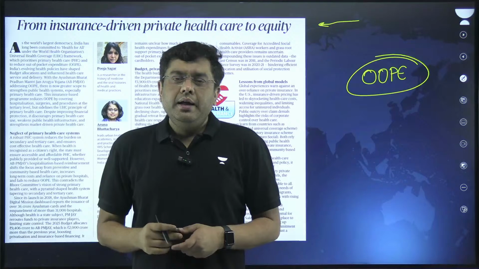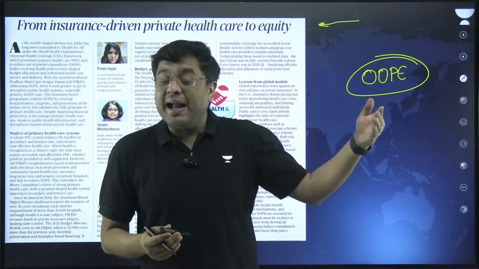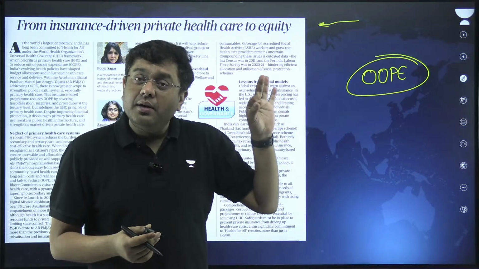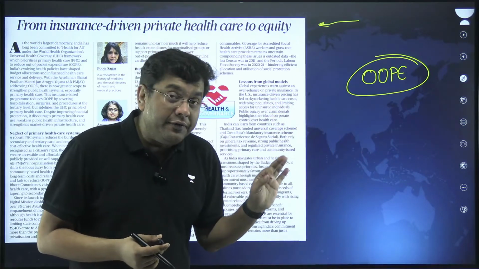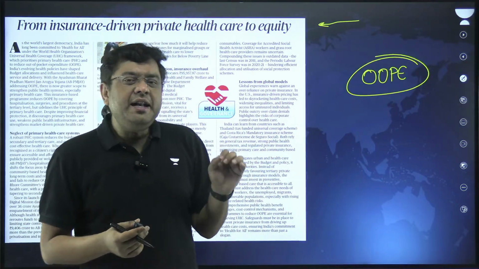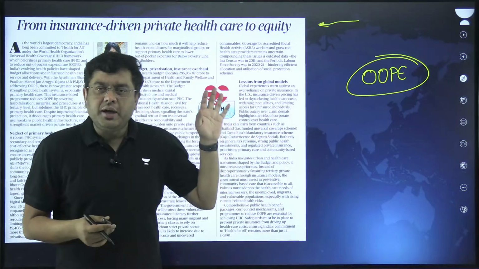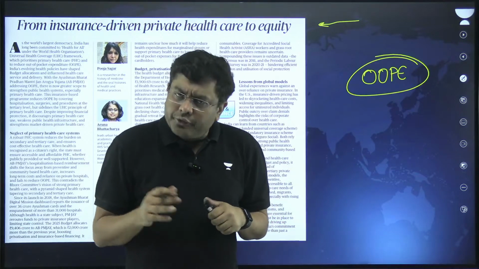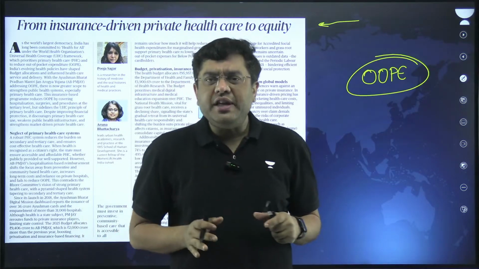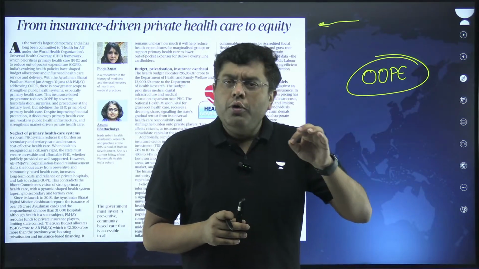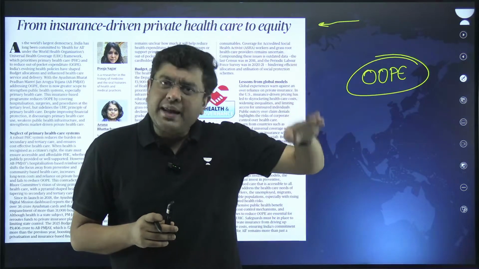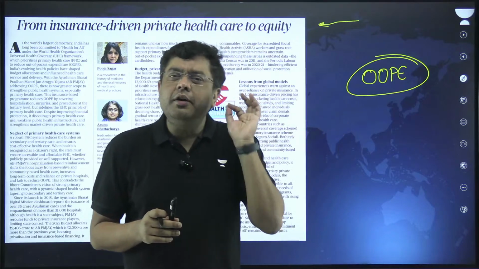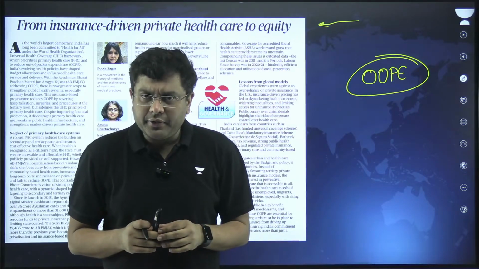Now, WHO some time back had carried out a detailed study where they talked about the fact that for an individual in a rural household, 70% of out-of-pocket expenditure is on healthcare. Why is that worrisome? So, think about it. I am a daily wage earner, right? Going to the job, working as maybe a manual laborer, skilled or unskilled, that will give me 100 rupees or 300 rupees on a daily basis.